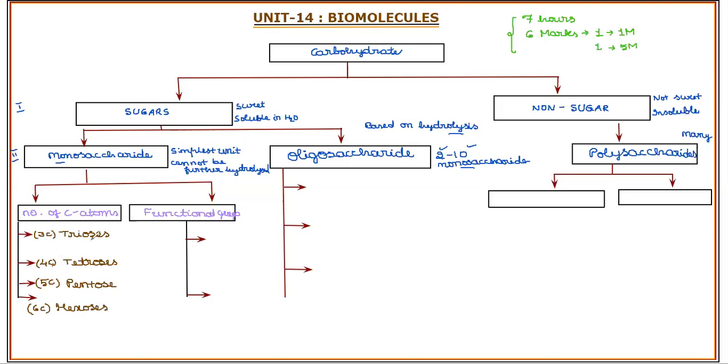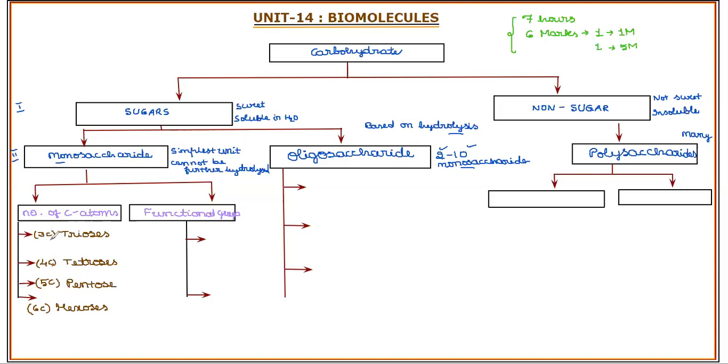So with 3 carbon atoms, triose; 4, tetrose; 5, pentose; 6, hexose. We have with 7 also, which is called heptoses. That is beyond the scope of this particular study, so you can learn it under the competitive aspect, which will not generally be framed as a question, being higher level concepts. So we'll try to focus on these 4.